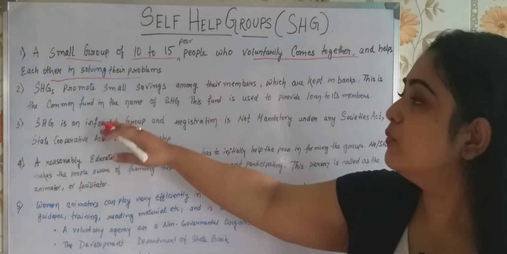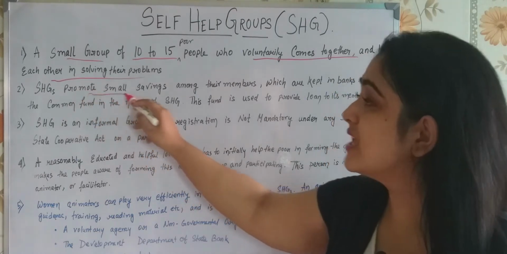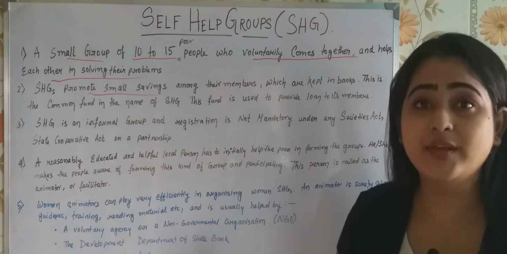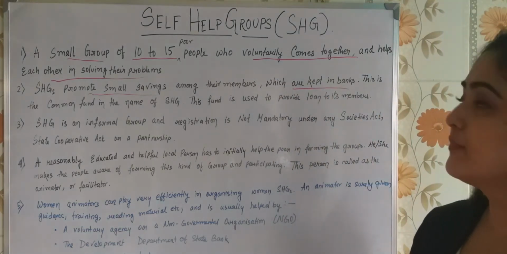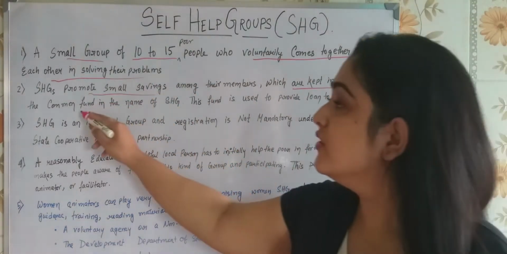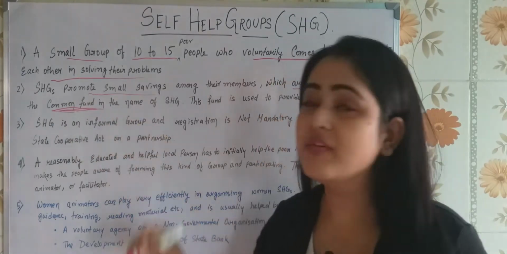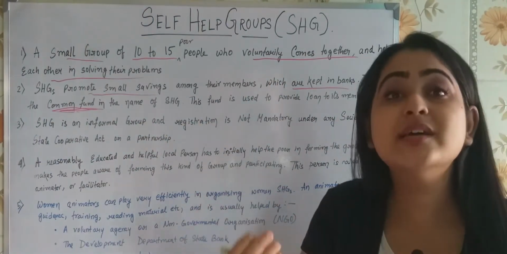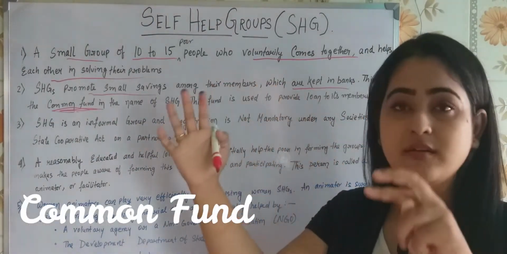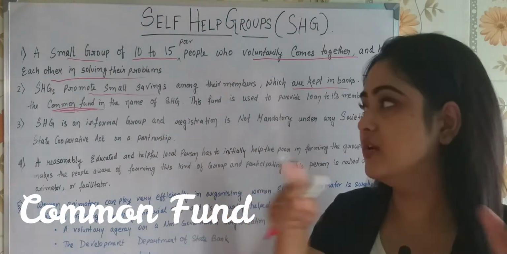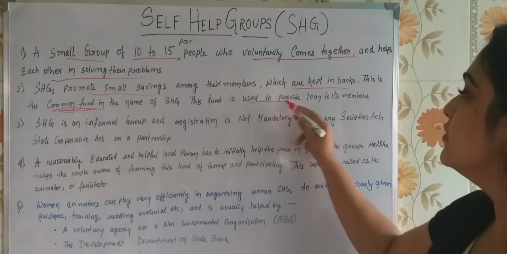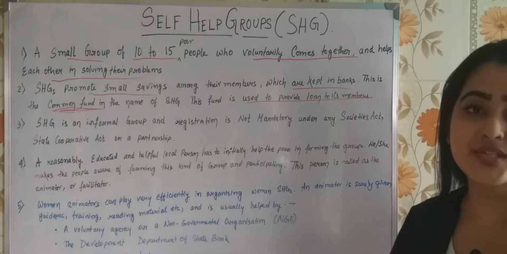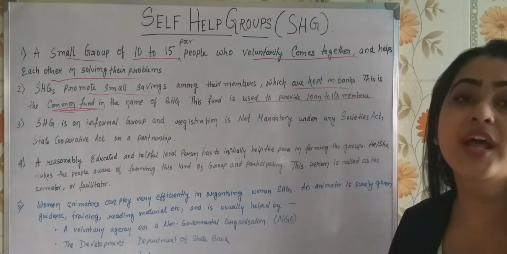Now the self-help group, what happens? It promotes small saving among its members, which are kept in the banks. This is the common fund. This small savings by all the members is the common fund, not anyone's individual fund. It's the common fund in the name of what? SHG. This fund is used to provide loans to its members.